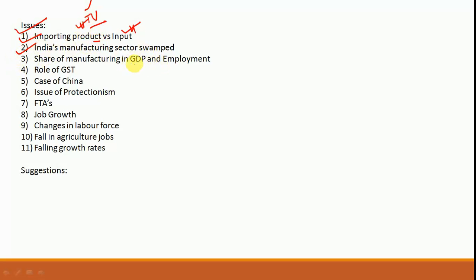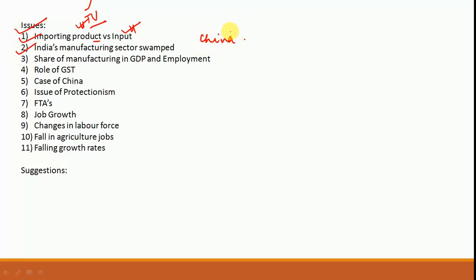Another thing is with regards to India's manufacturing sector being swamped. Now here the author has said that India's manufacturing sector has largely been swamped. This includes the small scale industries, the medium industries, and even the large manufacturing companies. And this is largely because of cheap imports from other neighboring countries, especially China. So that is something that is important.